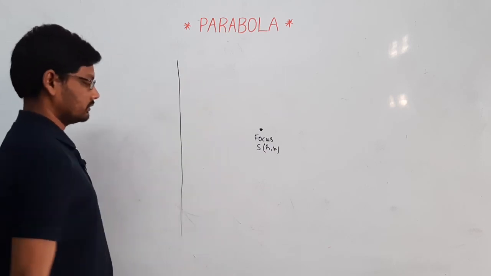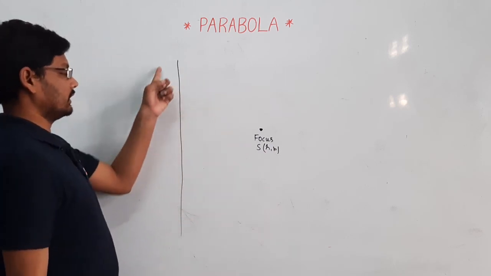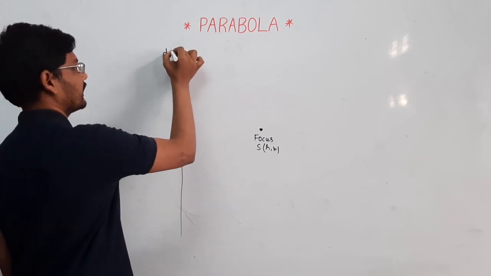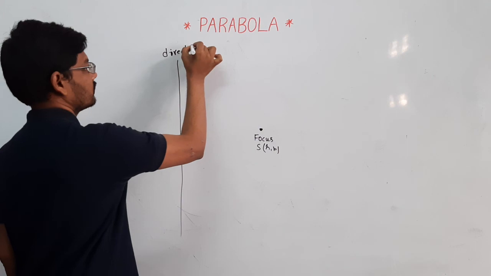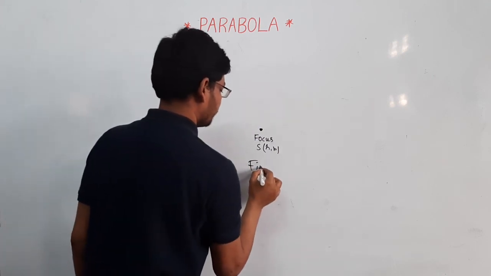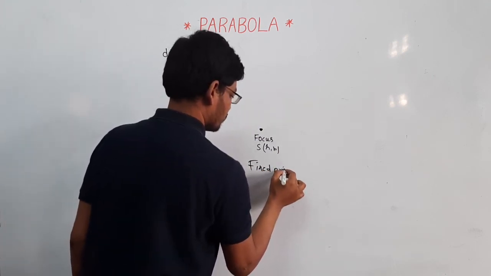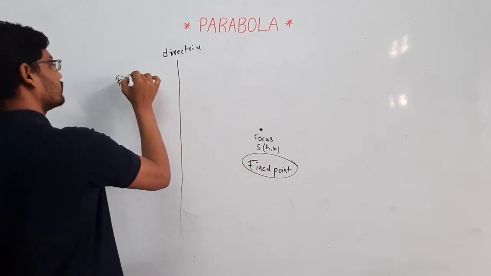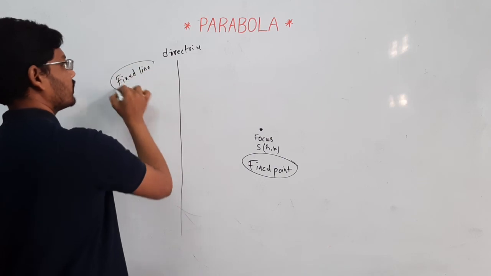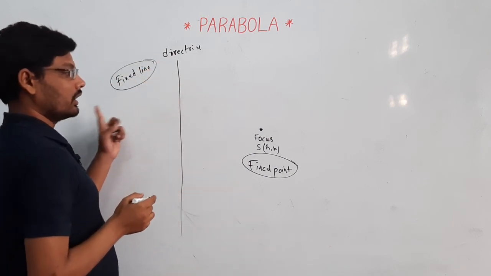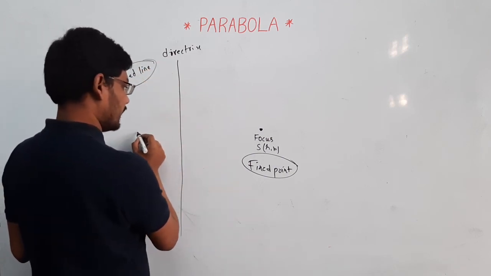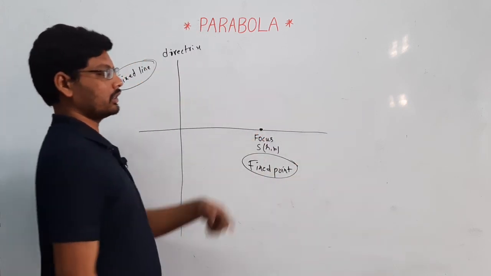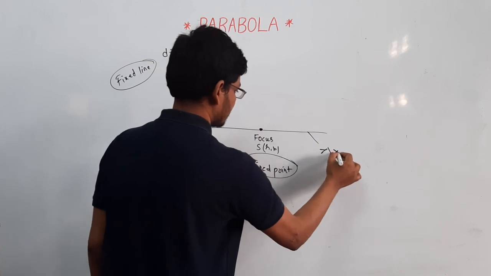This fixed line is called the directrix. The line passing through the fixed point perpendicular to the directrix is called the axis.